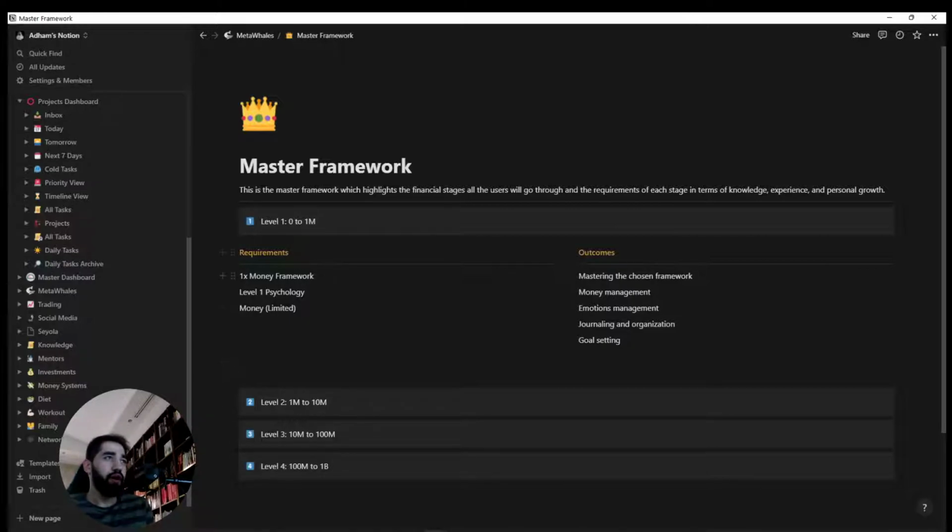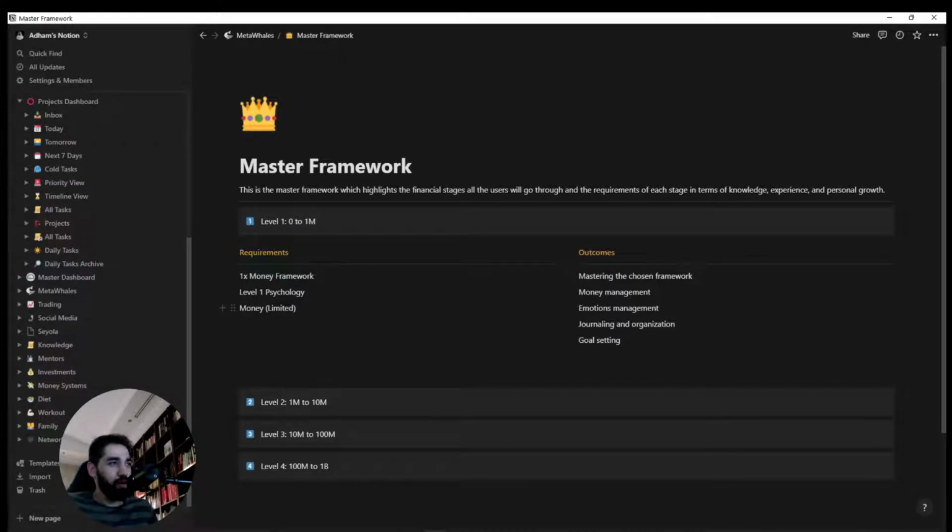So you are in one of these levels, and there are certain requirements. It's a completely different game to get from level 1 to level 2, to level 3, to level 4. For example, in level 1, the requirement is that you need to master one framework.